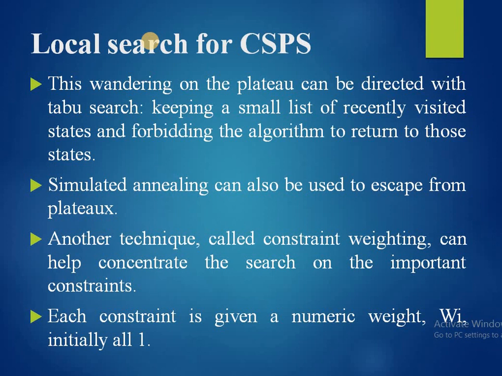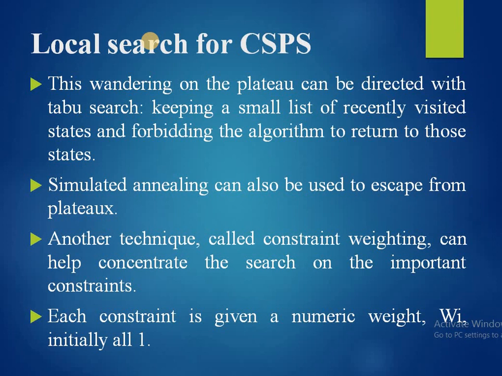Simulated annealing can also be used to escape from plateaus. Another technique called constraint weighting can help concentrate the search on the important constraints.